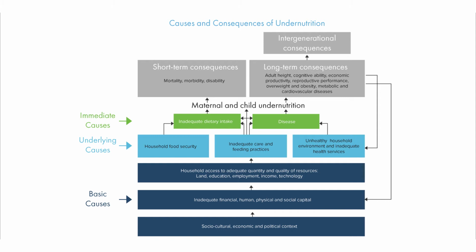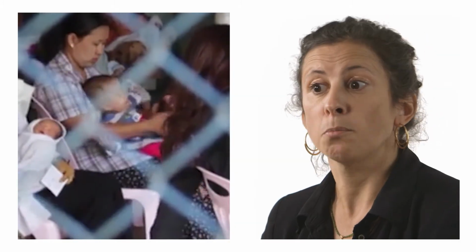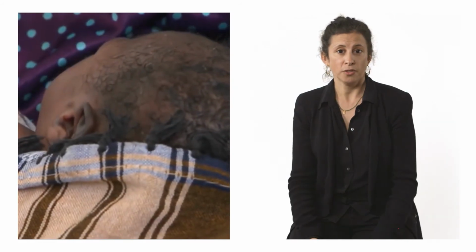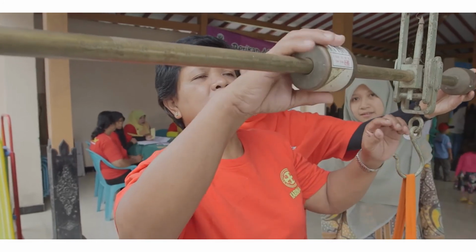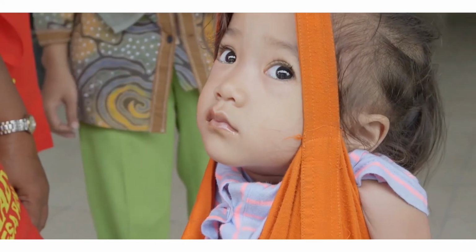When you go down further, you'll see these light blue boxes. These are the intermediate causes: food, care, and health. We know that these three factors are critically important in ensuring that you are well nourished. Care being, does a mother have the knowledge and the wherewithal and the support system to raise her child in the right way? Is she able to breastfeed? Does she have access to good complementary foods that are nutritious and safe?